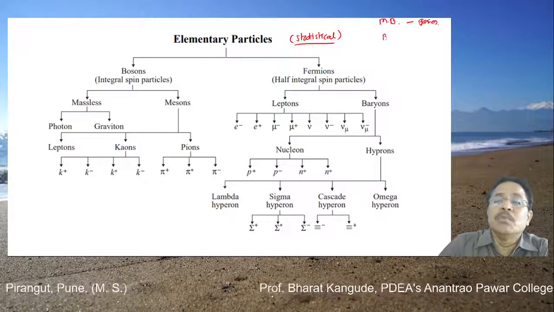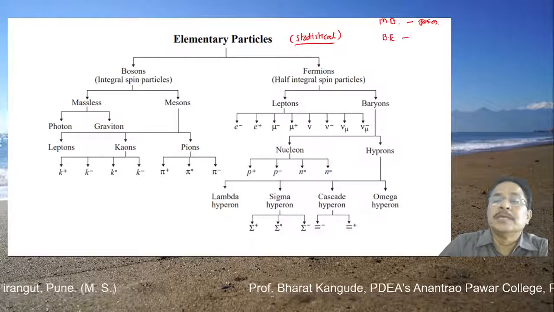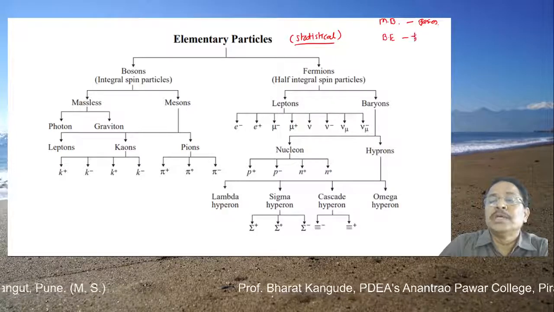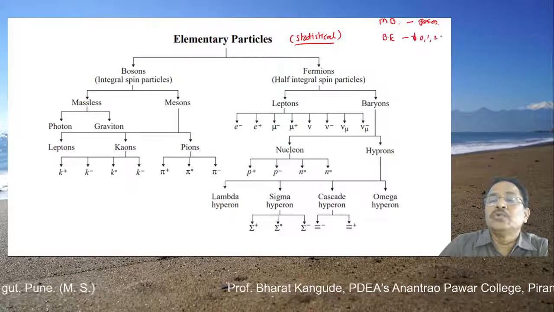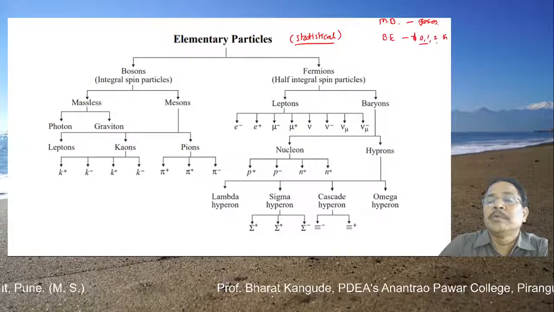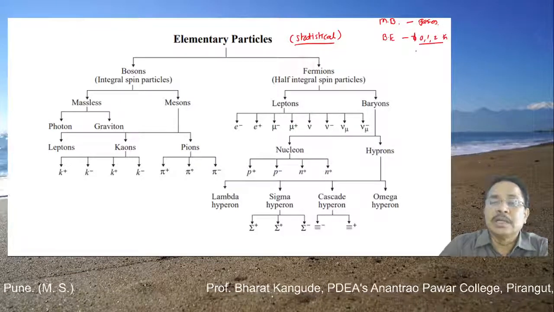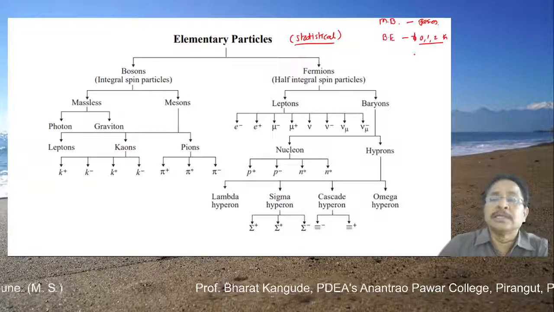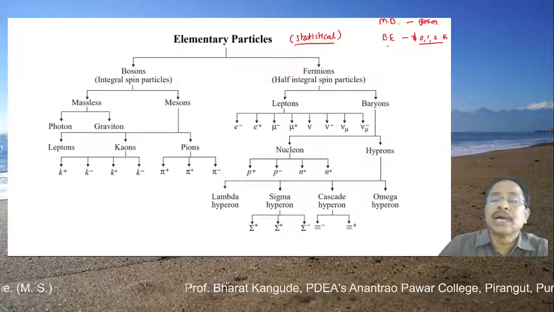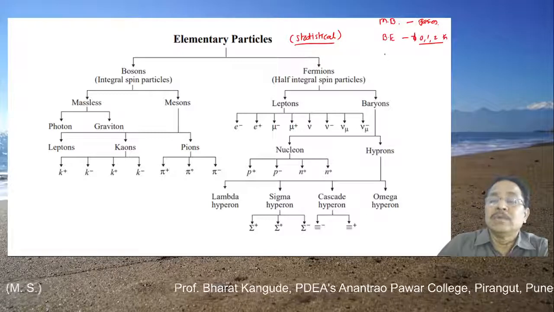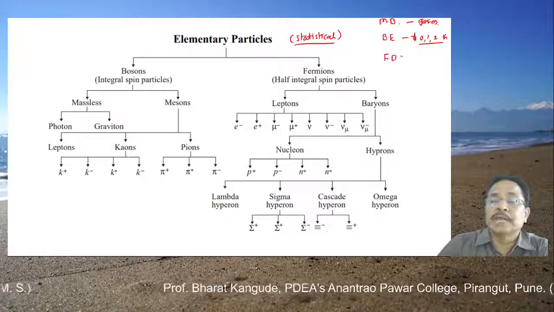Then there is Bose-Einstein statistics. The particles which have spin 0, 1, 2 times h cross, that is, integral multiples of h cross, are Bose-Einstein particles, and their distribution follows Bose-Einstein statistics. And there is one more, Fermi-Dirac statistics.